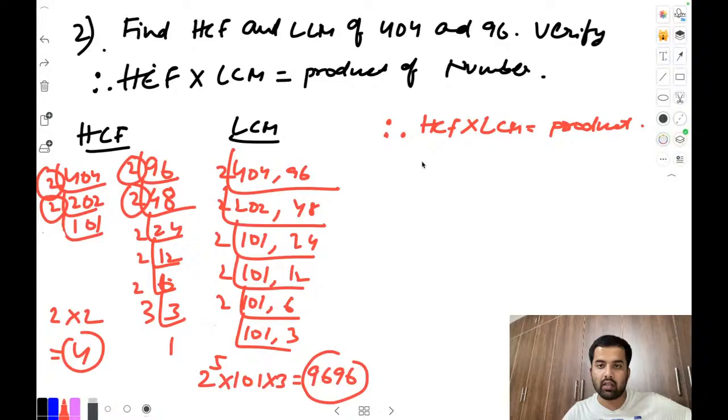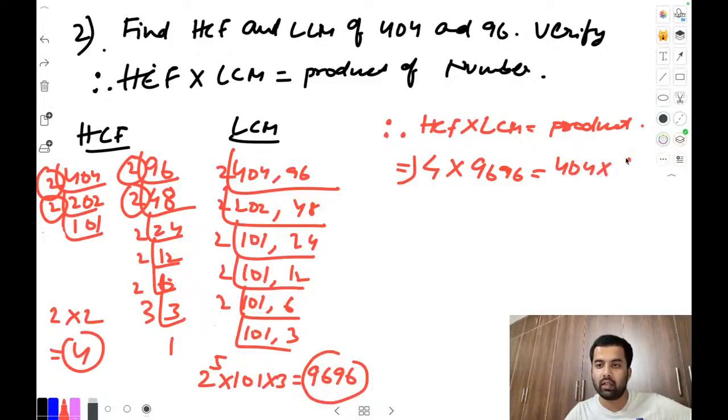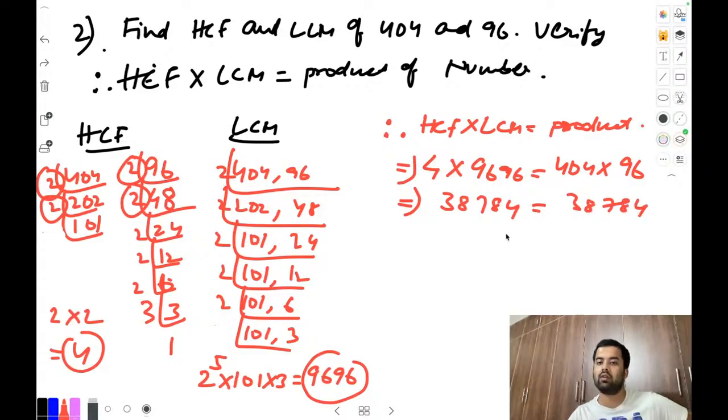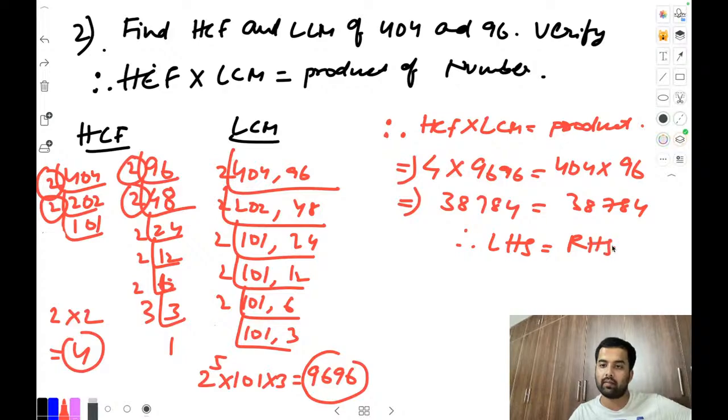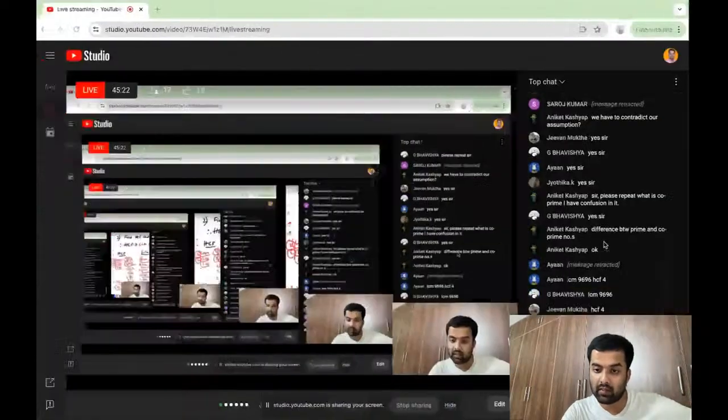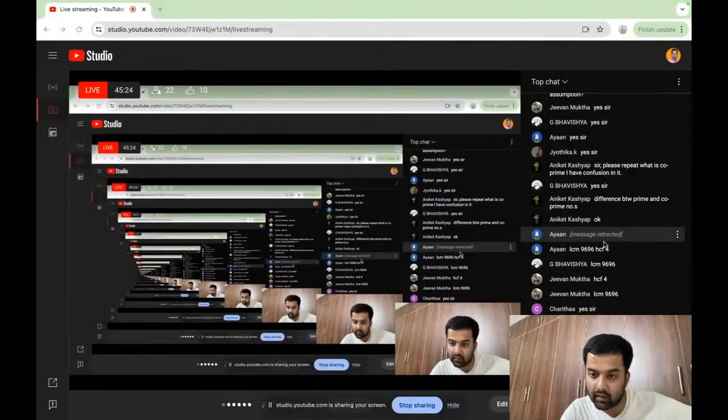Okay, let's do the verification. HCF value, as we know that it is 4, LCM is 9696 equal to product of number is what? 404 into 96. Now after multiplication you will get 38784, here also 38784. That's all. You will see here clearly LHS equal to RHS. So that is the only verification. Okay, LHS should be equal to RHS.